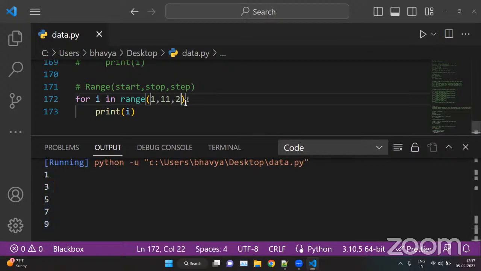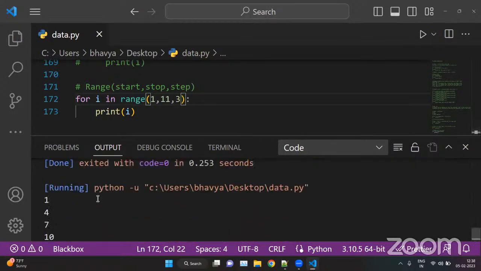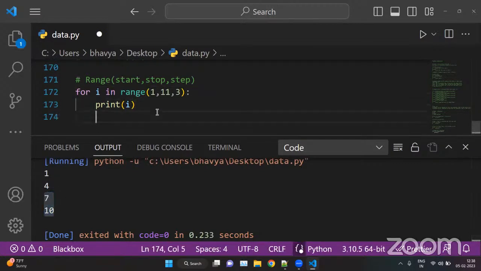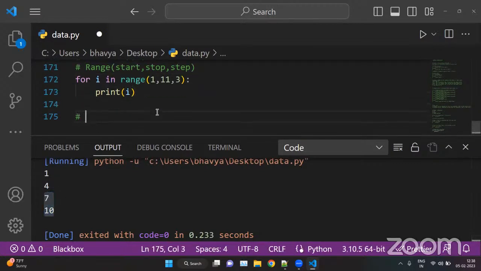Okay. And if we put 3 here, 3 means 2 steps skip. So here you can see we have 1, 2, 3, skip 4. 4, 5, 6, skip 7. 7, 8, 9, skip, we have 10. If we are putting 1 as a step argument, no value will skip.